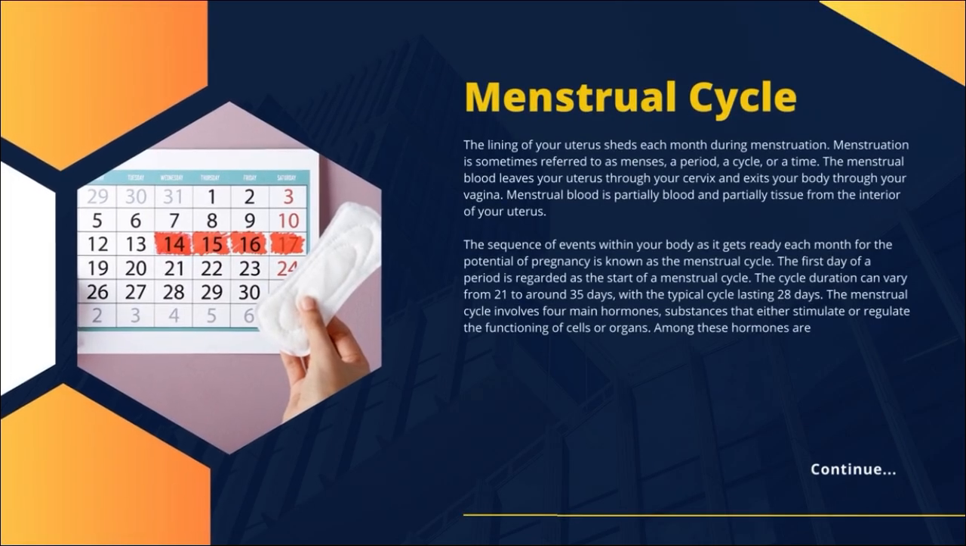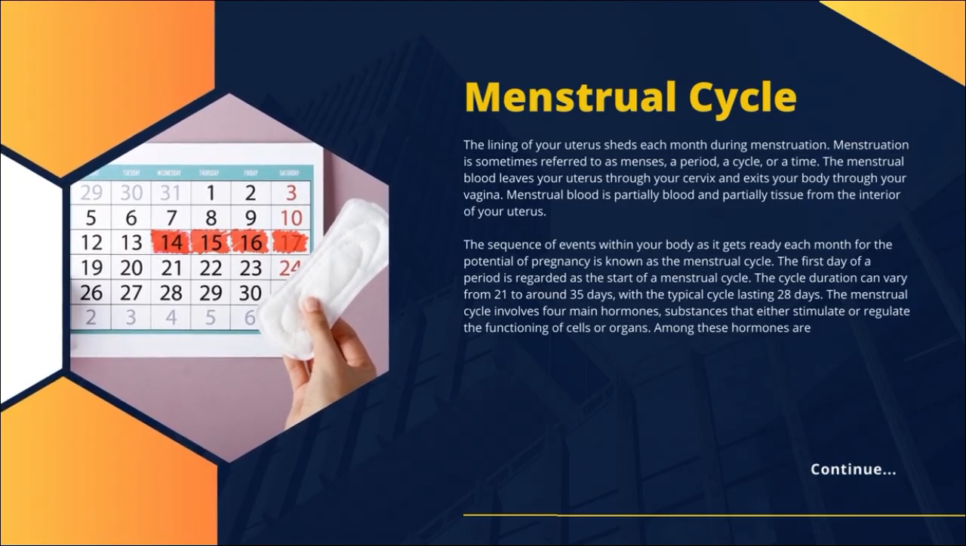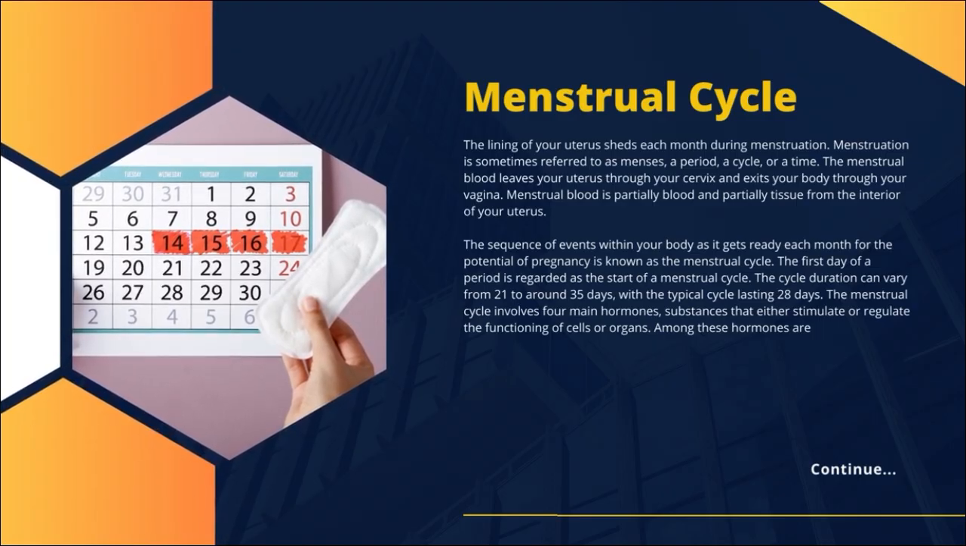Menstrual cycle. The lining of your uterus sheds each month during menstruation. Menstruation is sometimes referred to as menses, a period, a cycle, or a time. The menstrual blood leaves your uterus through your cervix and exits your body through your vagina. Menstrual blood is partially blood and partially tissue from the interior of your uterus.